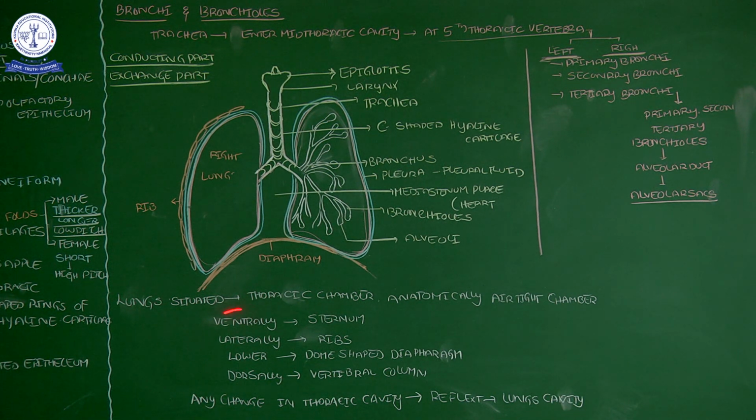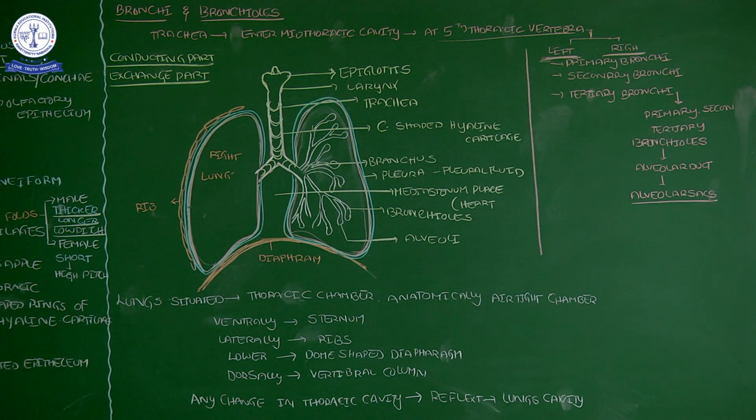See, lungs are situated in the thoracic chamber, an anatomically airtight chamber. Airtight chamber means inside it is totally filled with air. Now these lungs are protected ventrally by the sternum. If you touch your rib cage in the chest, one stiff bone is there.